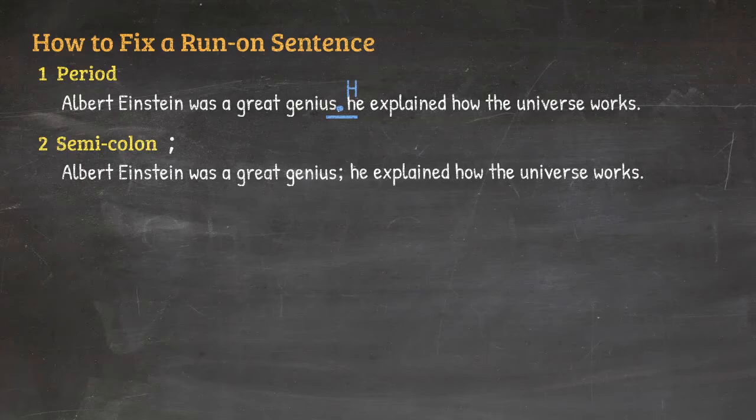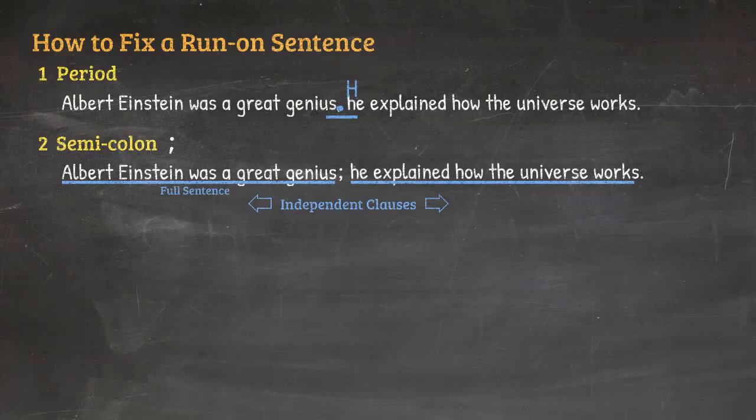The thing to remember about semicolons is that when we use them, we need to make sure that there is an independent clause on both sides. Both this side and this side of the semicolon need to be full sentences. Also, after the semicolon, we do not start a sentence with a capital letter, but instead we keep it small.